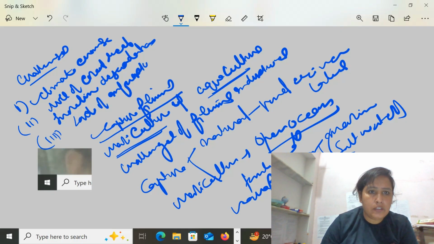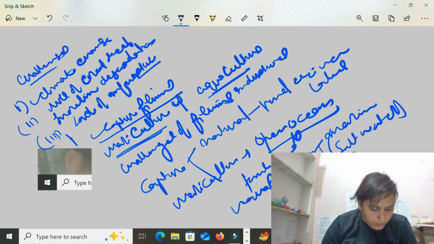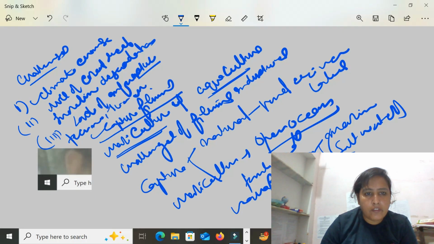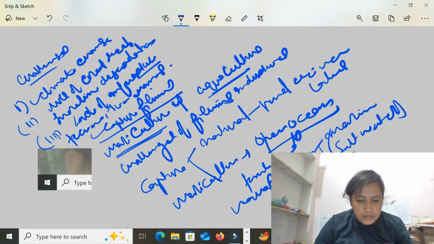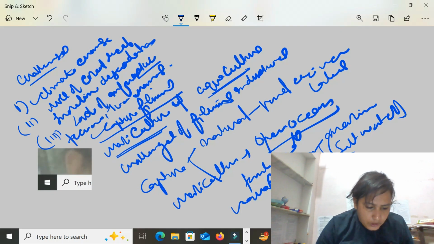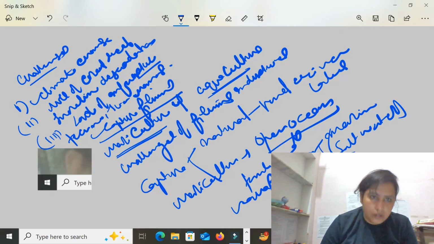Third is lack of proper infrastructure. Still, a large part of this sector needs technology and scientific management. So these are the challenges.